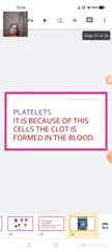Third is the platelets, and as we saw, it is because of these cells that the clot is formed in the blood, and this helps in the clotting of the blood and stops the flow of blood whenever there is any wound.